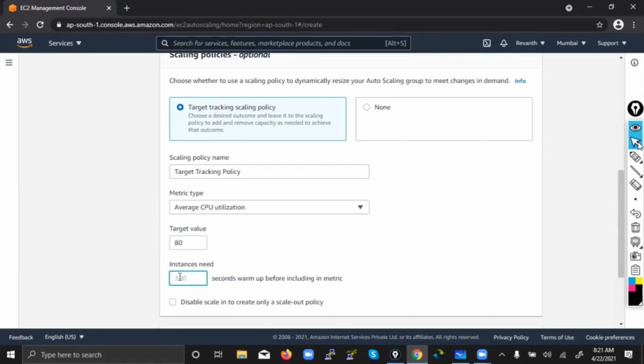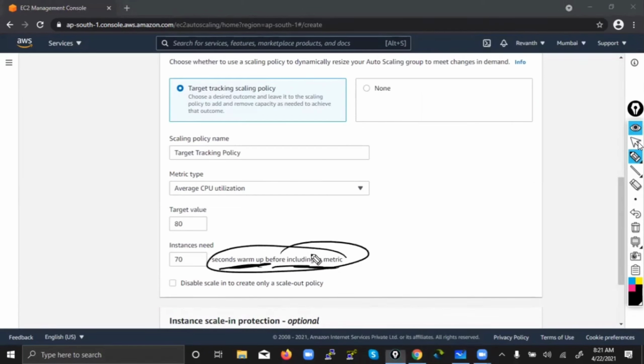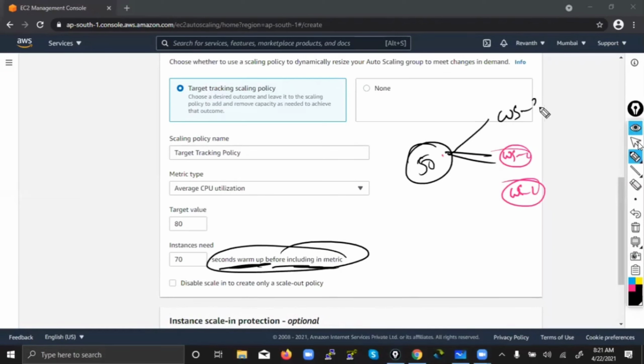And then how much time do you want the machine to warm up? 70 seconds to warm up before including in the metric. So what will happen? Already you have given 50 seconds for the machine to get settled in. After that, what will happen, guys? Already we have one web server, another web server, and this auto scaling just now launched a third web server, and you have given 50 seconds to settle in. That grace period, okay, you just get settled.